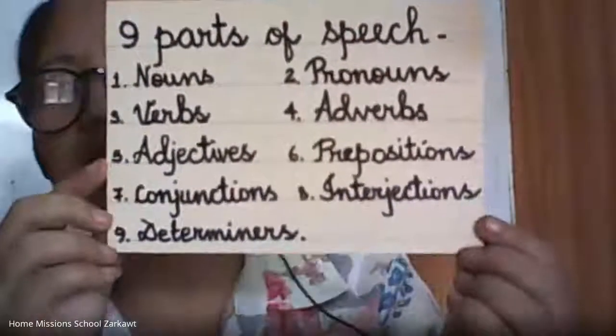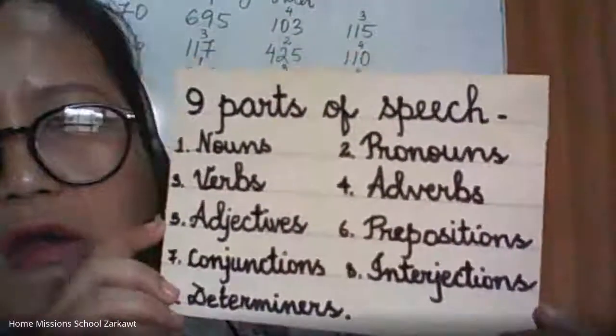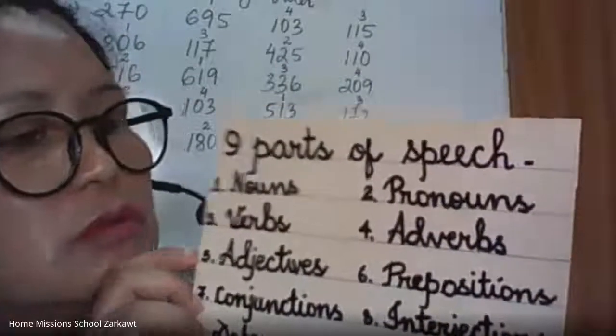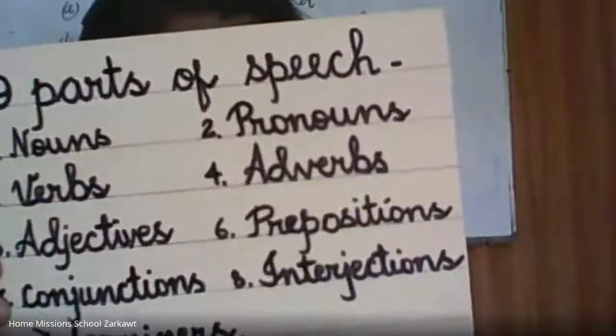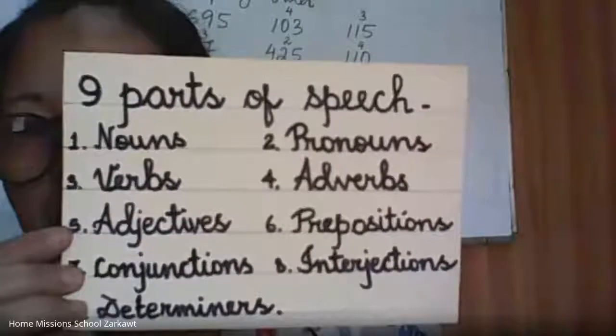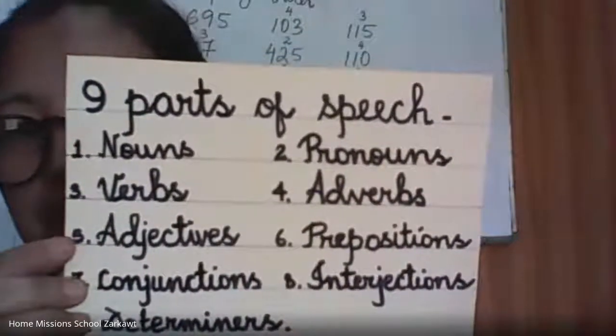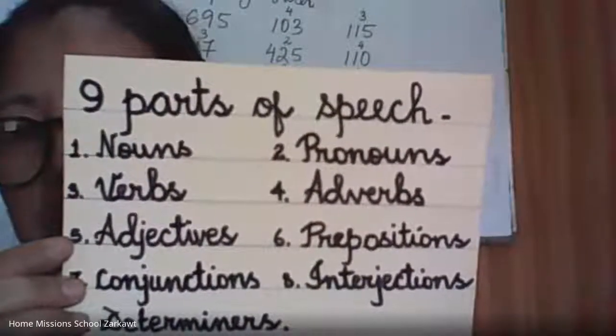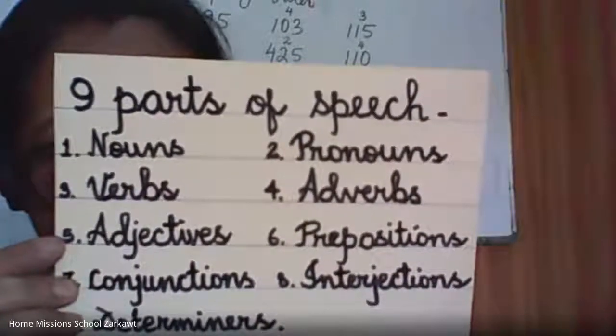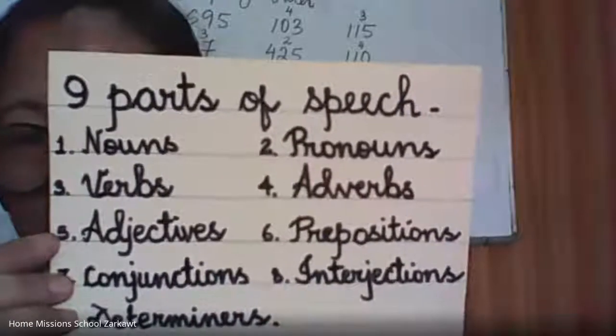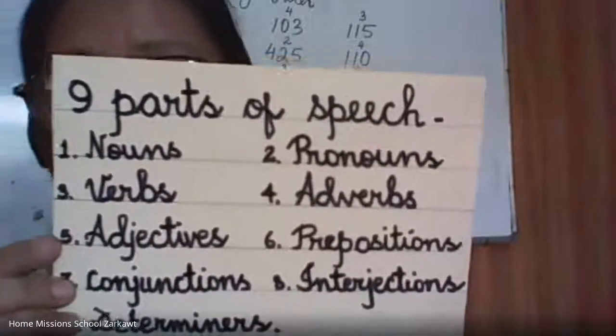The 9 parts of speech are nouns, pronouns, verbs, adverbs, adjectives, prepositions, conjunctions, interjections.